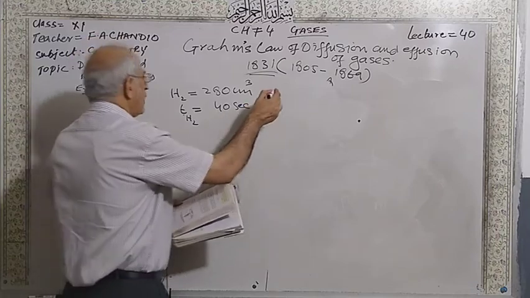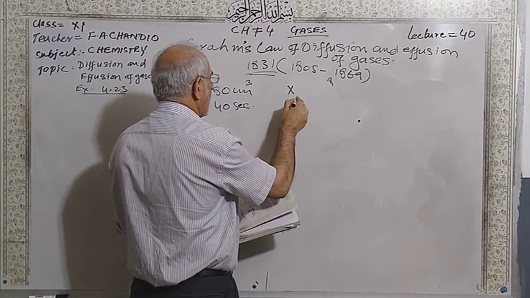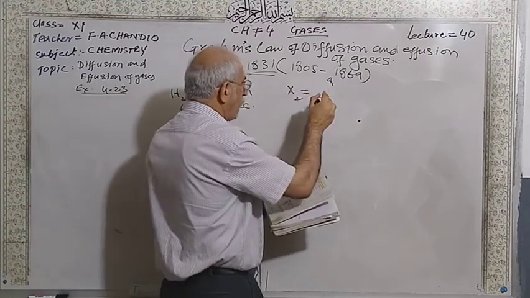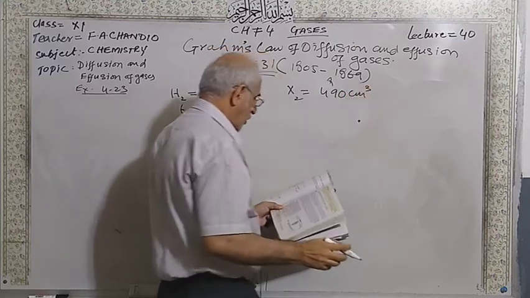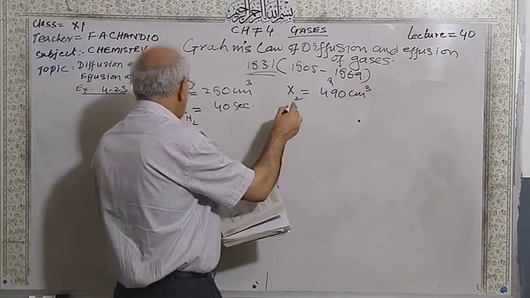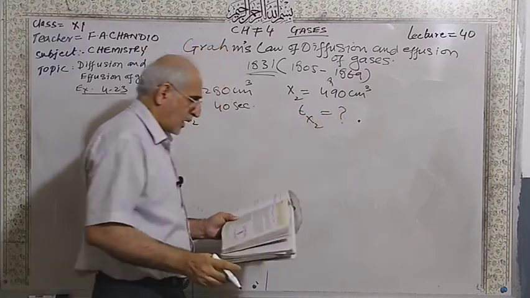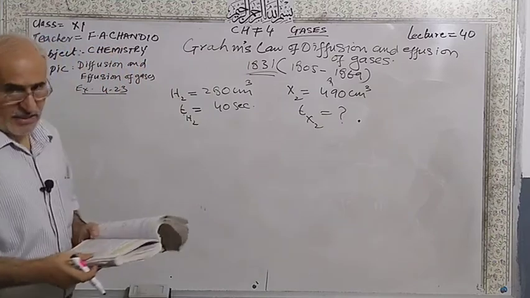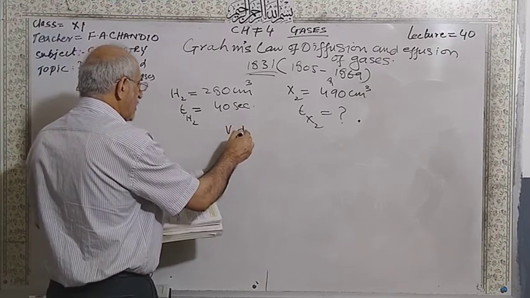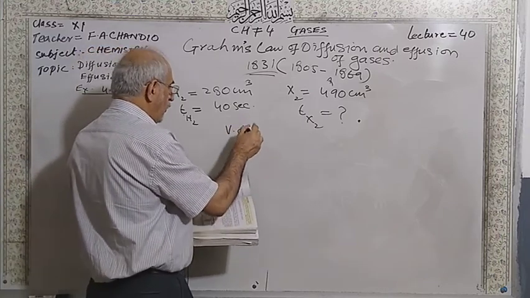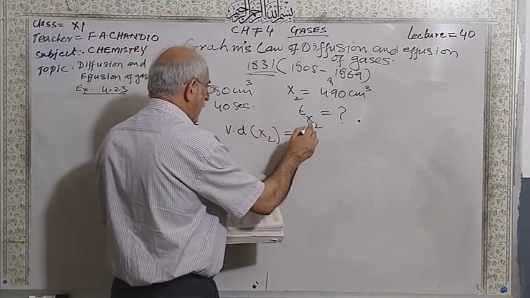of X gas? This is the X gas, 490 centimeter cube. So time for the X gas you have to calculate. And a hint is given for you students. The vapor density of X gas is 25.